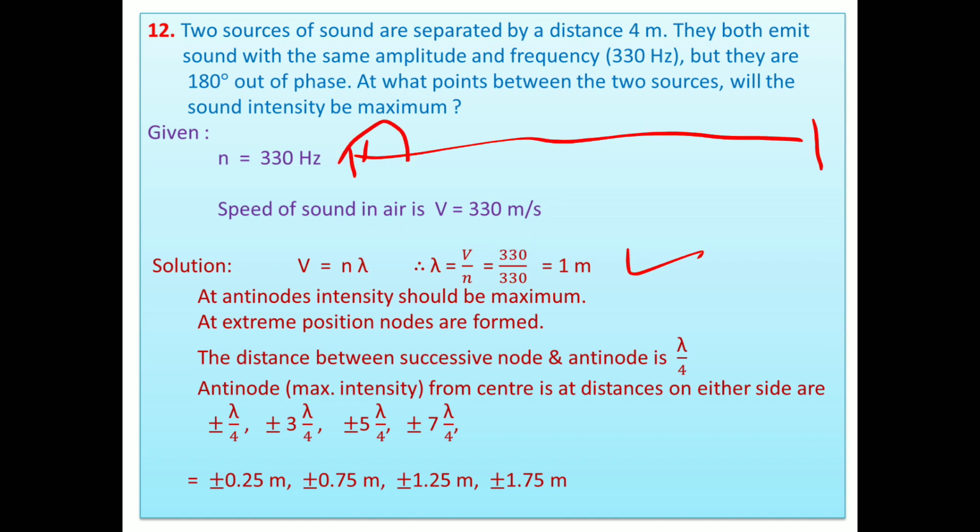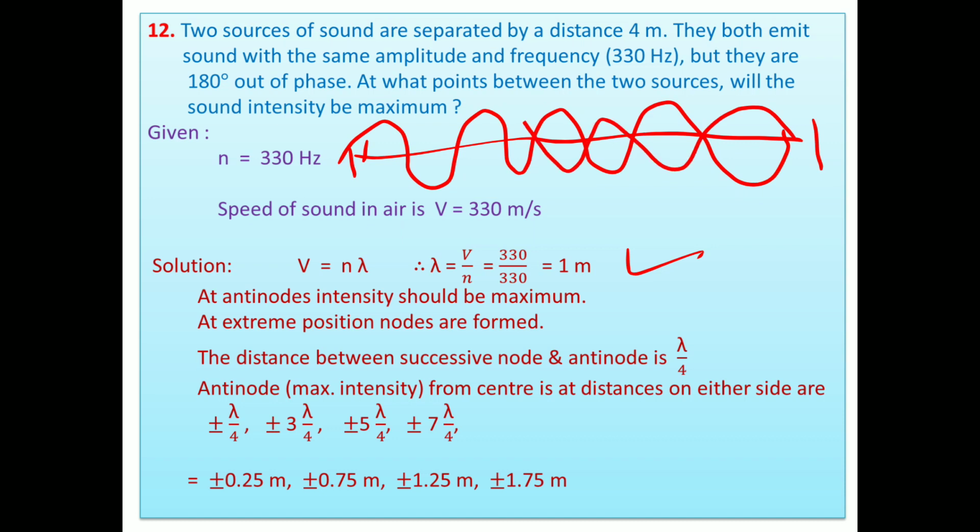Suppose we consider this is one wave, here is another wave, a third wave, and here I am taking a fourth wave. How many loops are there? 8 loops are there.